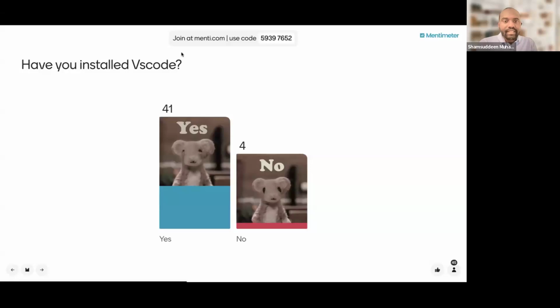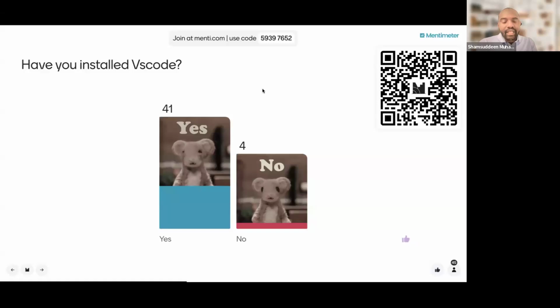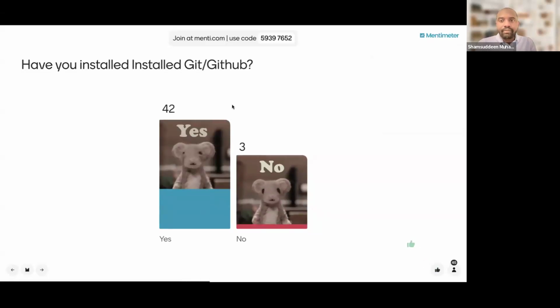Somebody is asking to display the QR code. Yes, this is the QR code if you want it. So type in the chat why you haven't installed VS Code. We still have 12 people, but let me move on.